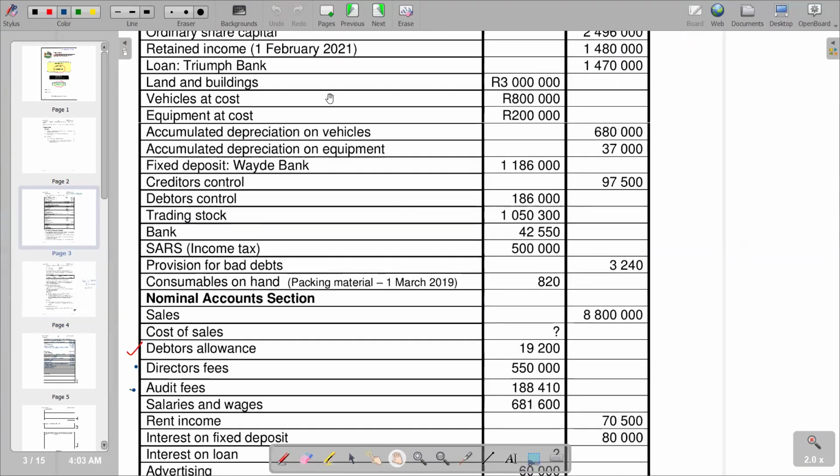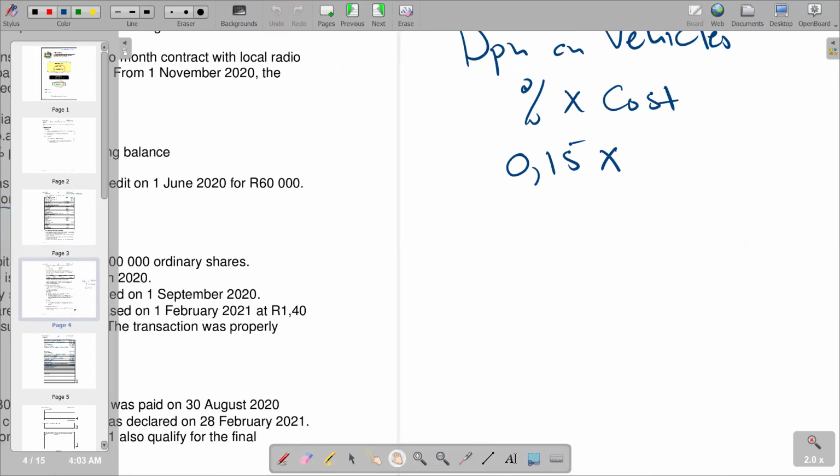The cost for vehicles is here, which is 800,000. So here we are multiplying by 800,000. From that calculation we find our depreciation on vehicles, and we're going to get 120,000.